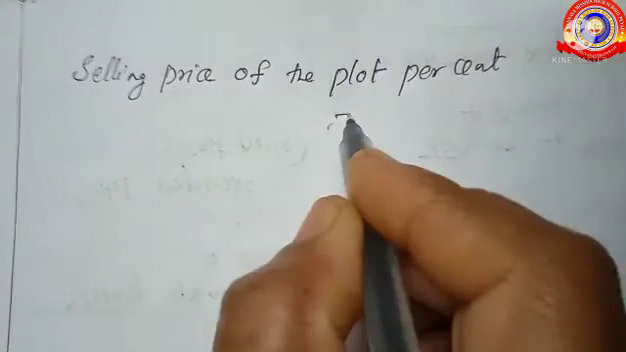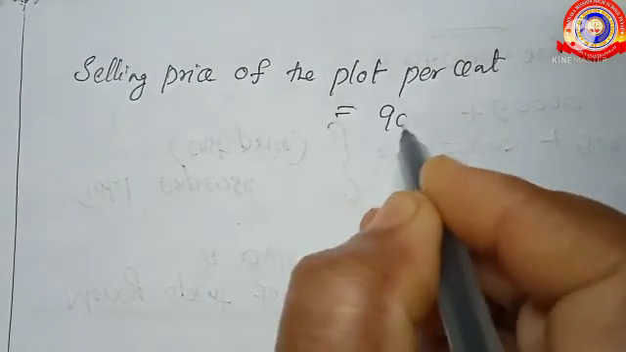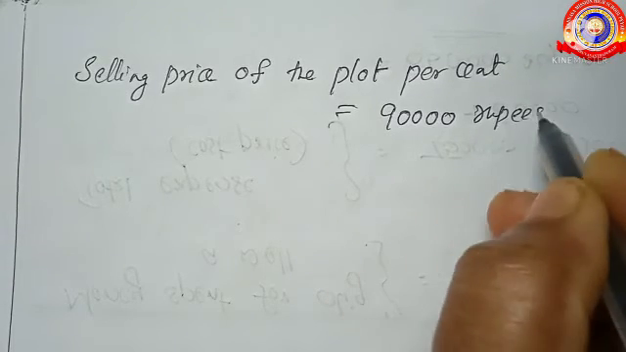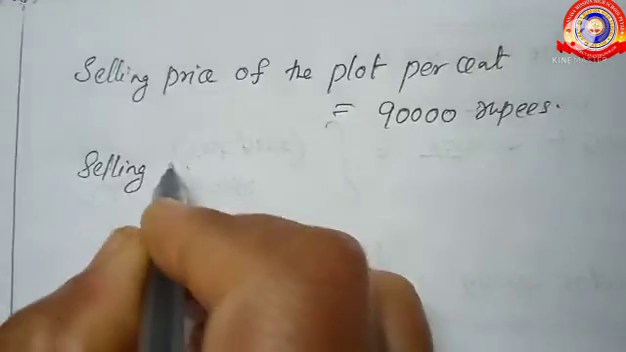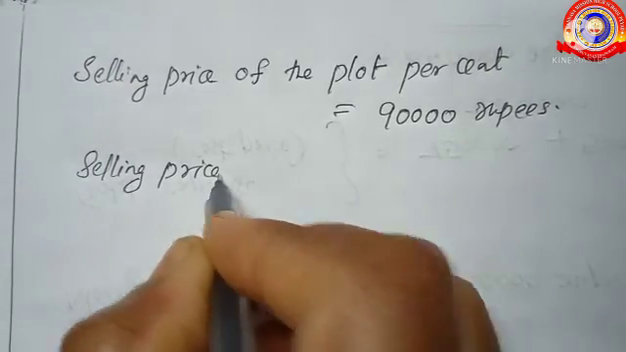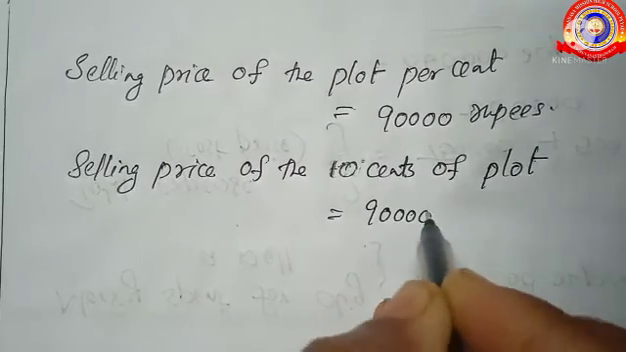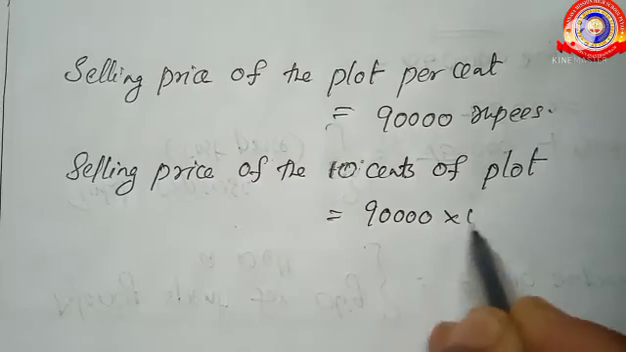Then selling price of the plot per cent is equal to 90,000 rupees. Selling price of the 10 cents of plot is equal to 90,000 into 10, which is equal to 9 lakhs rupees.